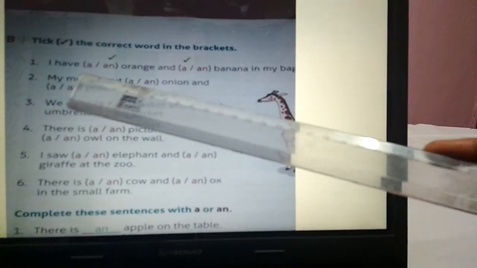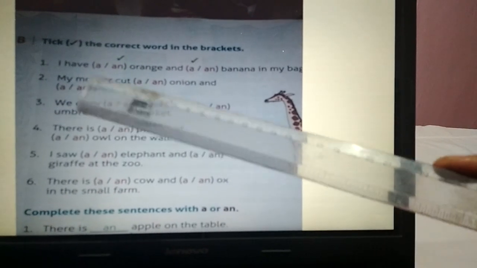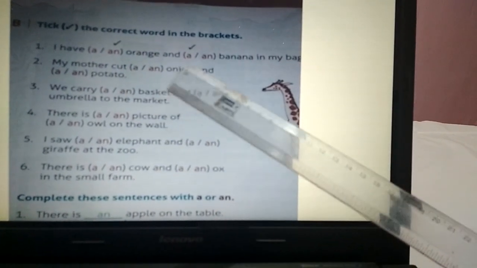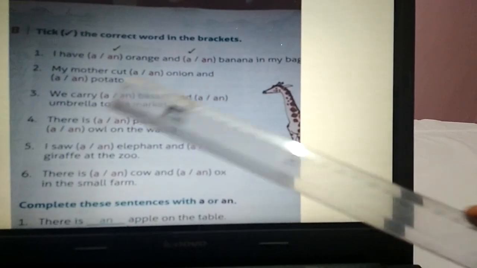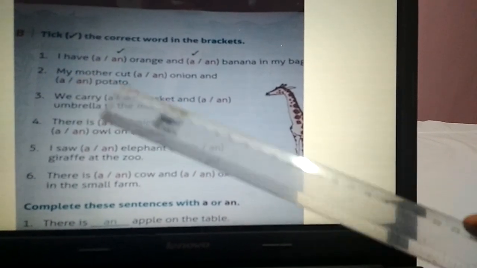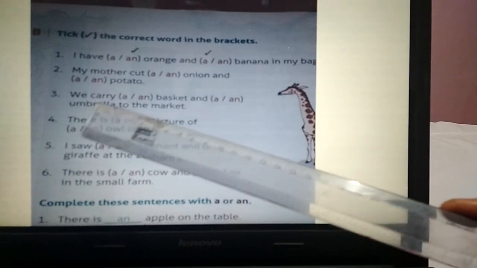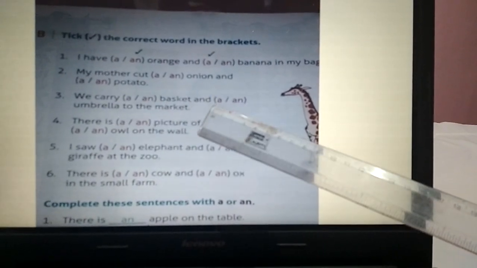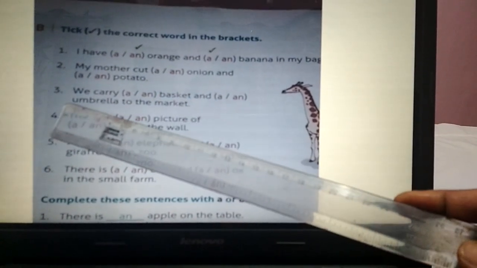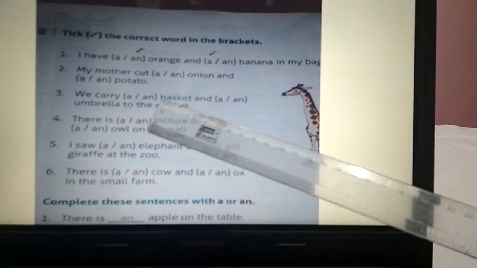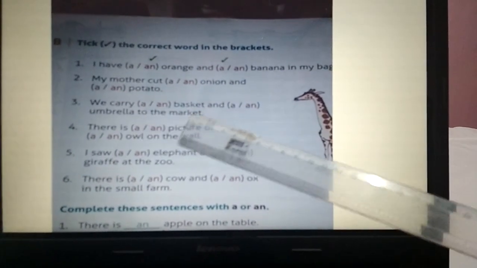Number 2. My mother cuts a or an onion and a or an potato. Now again onion starts with a vowel, so we will put an in front of that. And potato, P, so it will be a. So my mother cuts an onion and a potato. Number 3. We carry a or an basket and a or an umbrella to the market. B is not a vowel. U is a vowel. So we'll put an in front of umbrella and not in front of basket. So we carry a basket and an umbrella to the market.